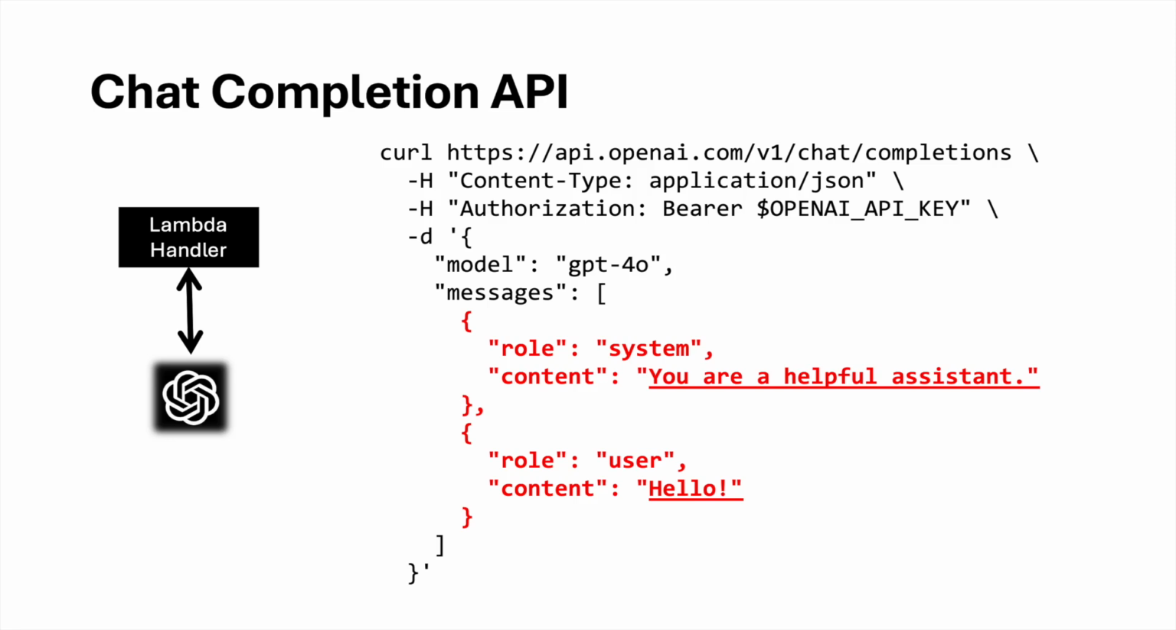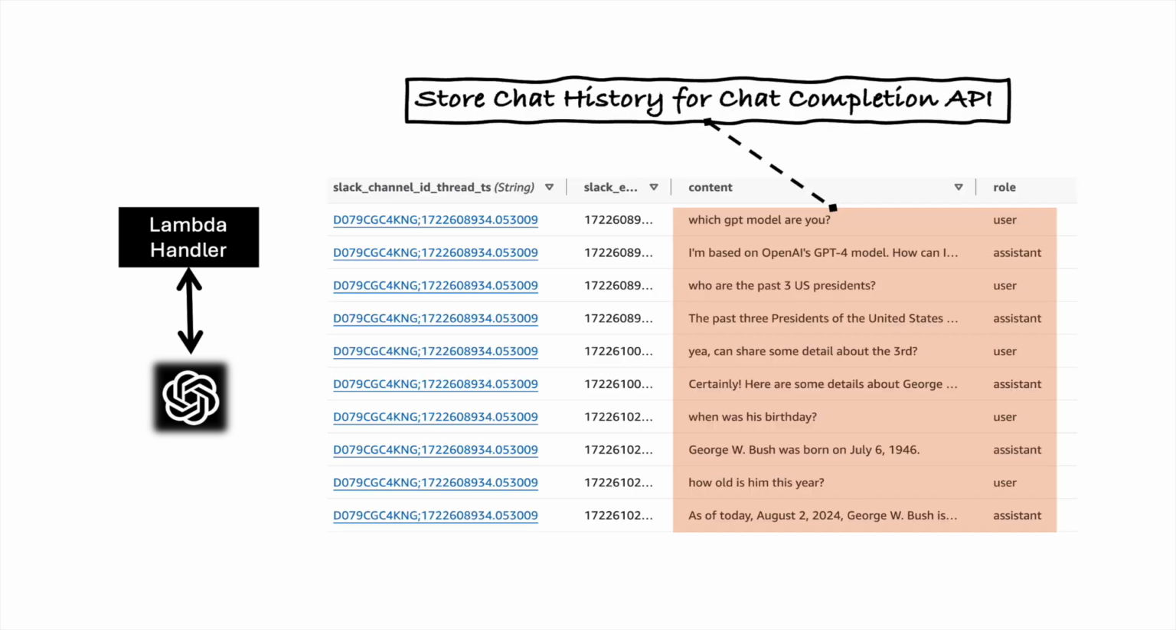To query the thread history, we can call the Slack Messages API. However, this will hit the API rate limit very easily. Our solution here is to include an AWS DynamoDB to store the conversation threads, as shown on the screen. This makes the integration more scalable.